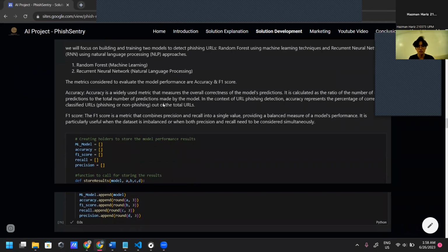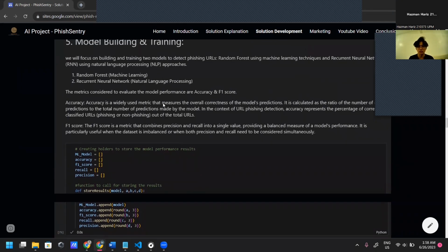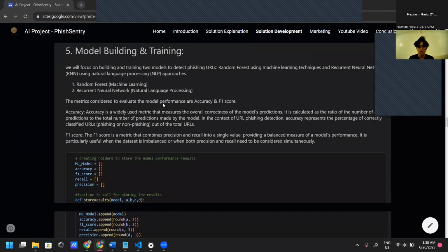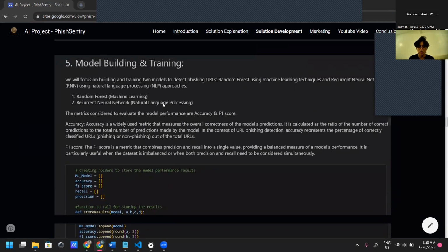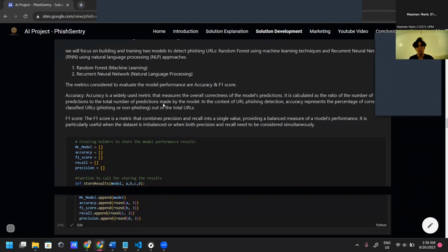Accuracy is a widely used metric that measures the overall correctness of the model's predictions. It is calculated as a ratio of the number of correct predictions to the total number of predictions made by the model. In the context of URL phishing detection, accuracy represents the percentage of correctly classified URLs, phishing or non-phishing, out of the total URLs.